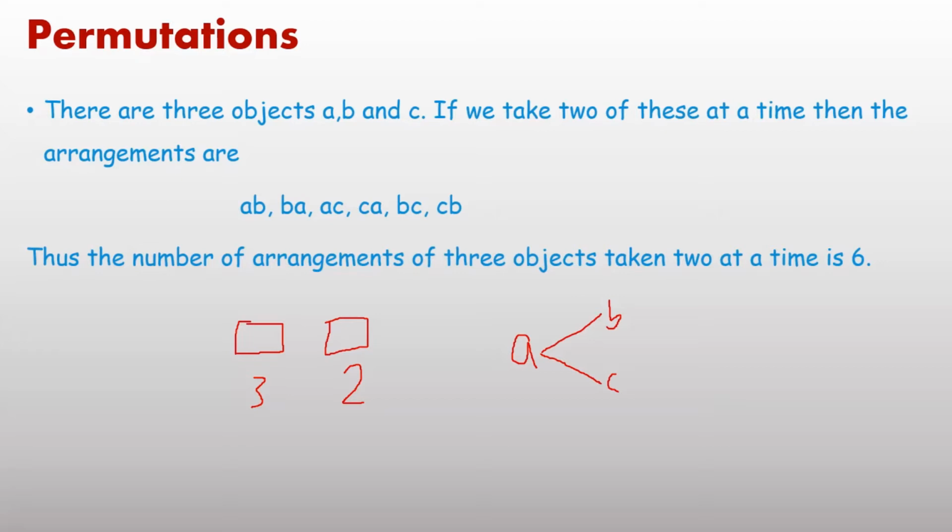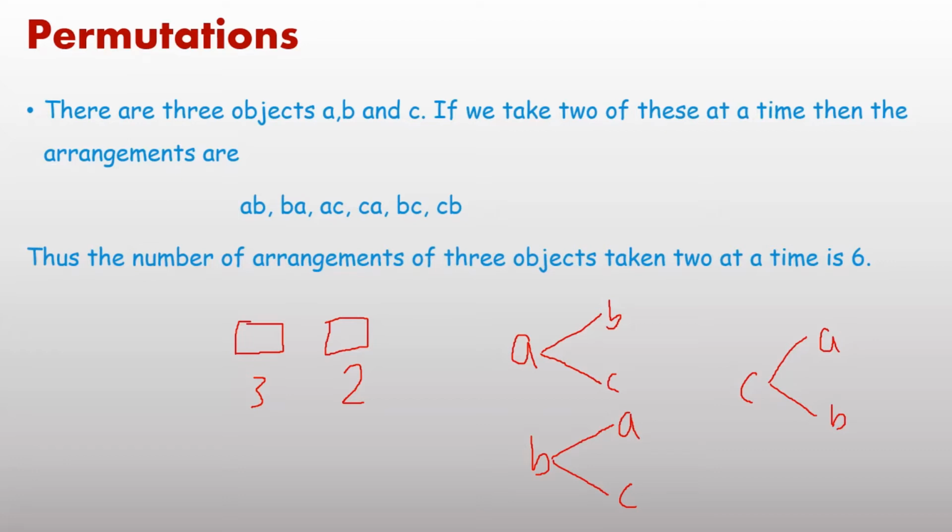Similarly, if you take B at the first place, then again you have 2 options, A or C. It implies BA and BC. Similarly, if the first letter is C, then the second option is A and B. The same thing is written here.